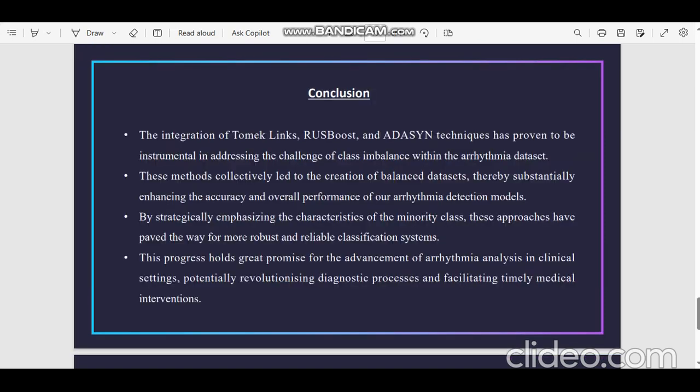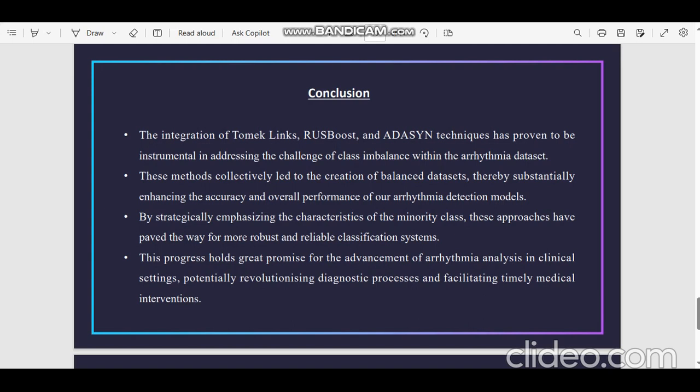So this is my proposed method and conclusion. The integration of Tomek links, RUSBoost and ADASYN techniques has proven to be instrumental in addressing the challenges of class imbalance within the arrhythmia dataset. These methods collectively led to the creation of a balanced dataset, thereby substantially enhancing the accuracy and overall performance of our arrhythmia detection models.